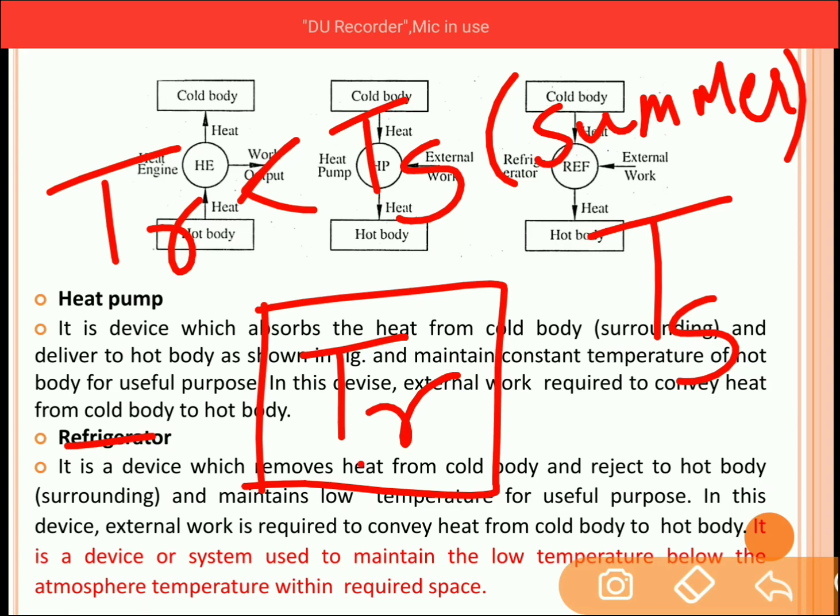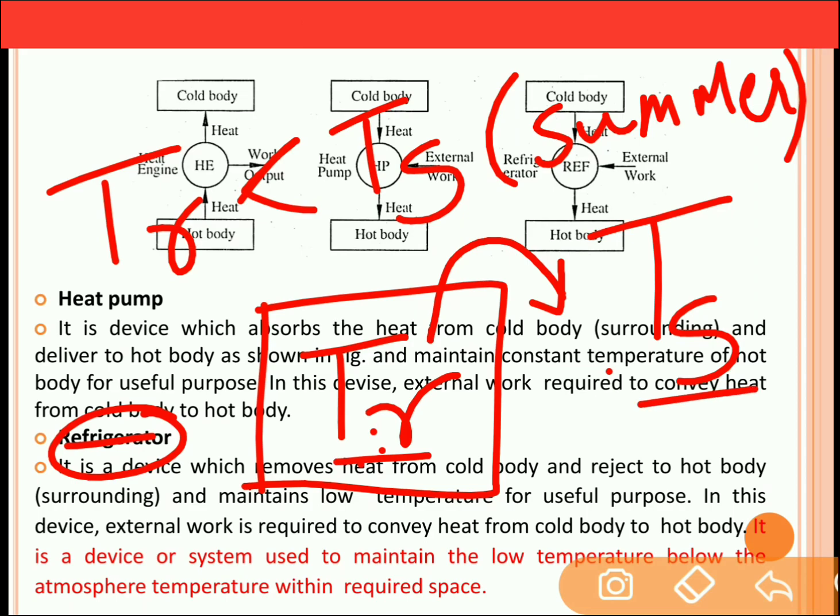Now from the room which is already at low temperature, you need to transfer the heat to the surrounding. Now heat can't transfer from the low temperature body to the high temperature body automatically. It requires certain external work. So refrigerator is a device which consumes that external work in order to transfer the heat from the low temperature body to the high temperature body.